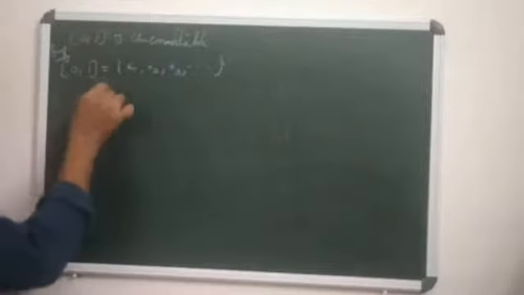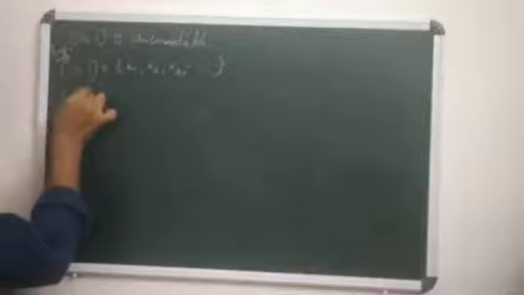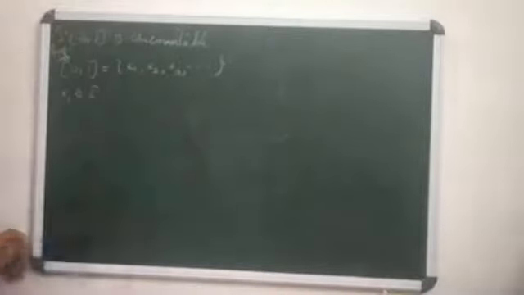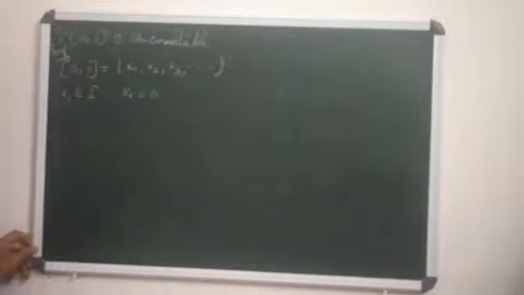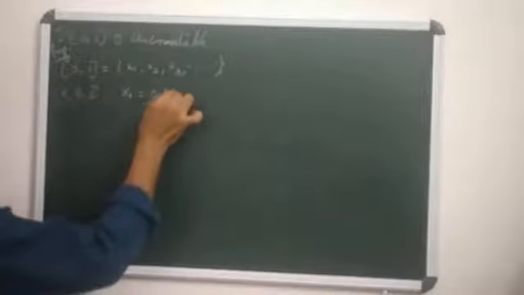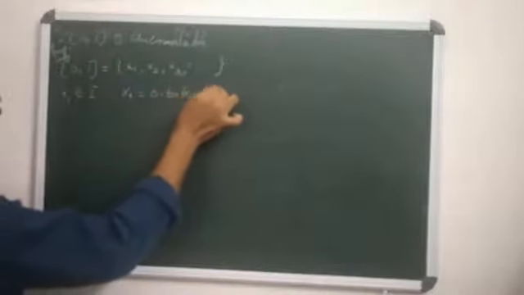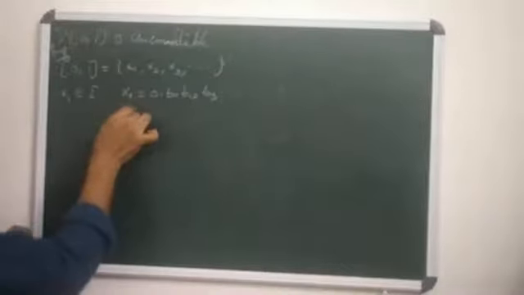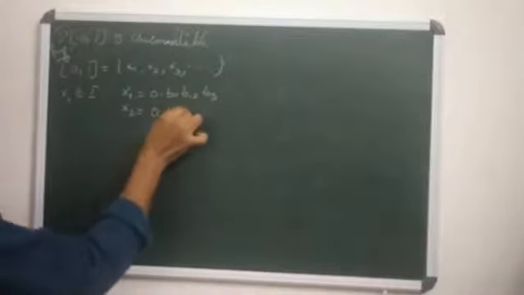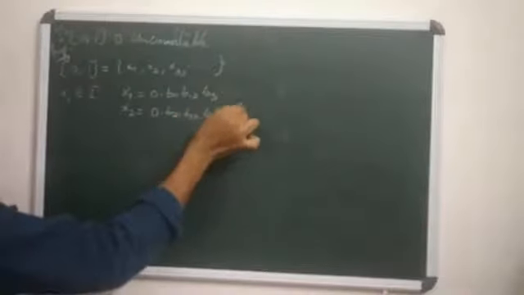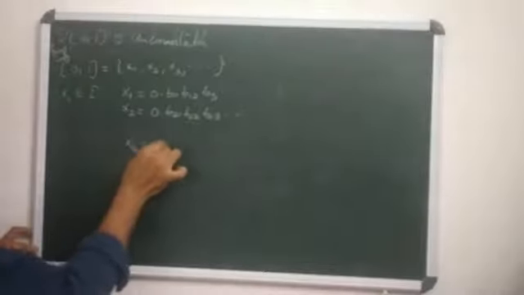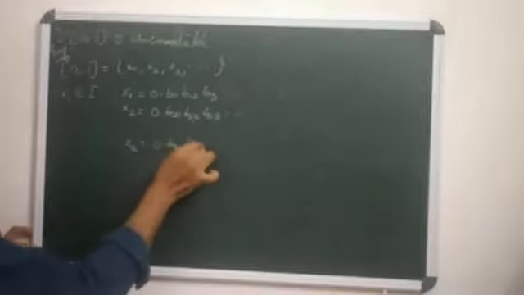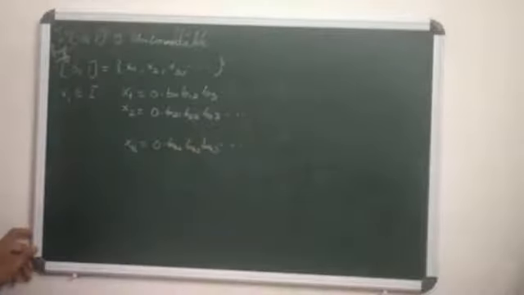Then every xi has a decimal representation: x1 equals 0.b11 b12 b13 and so on, x2 equals 0.b21 b22 b23, and xk equals 0.bk1 bk2 bk3, and so on.